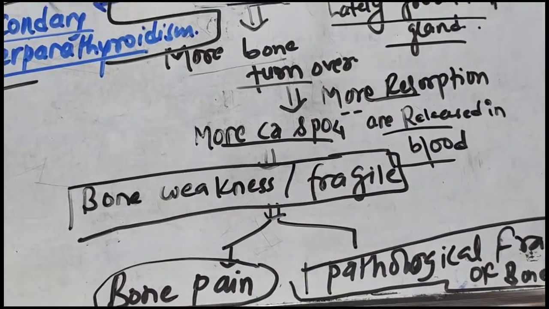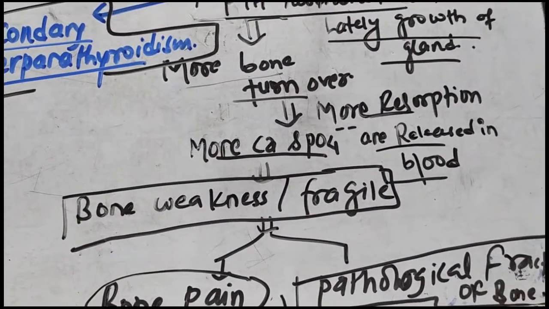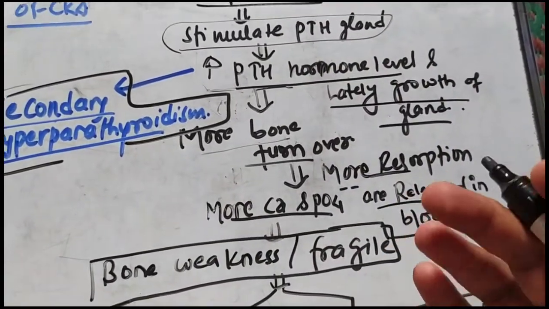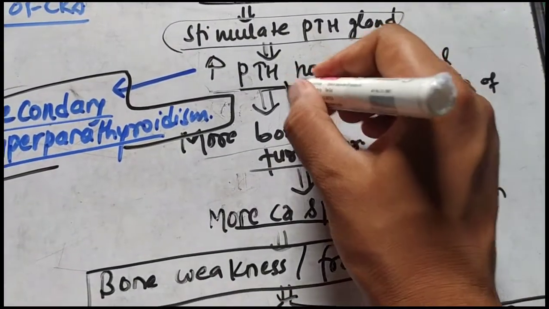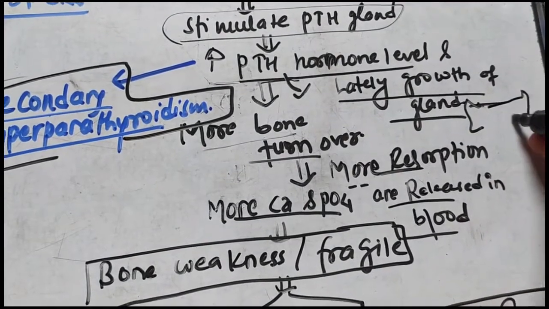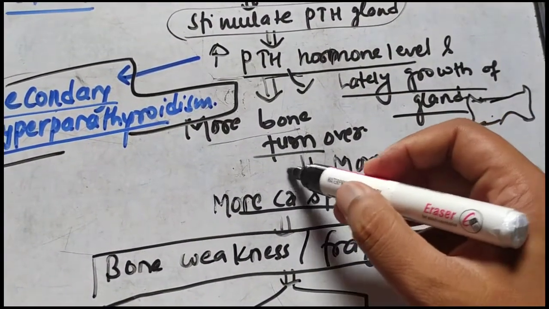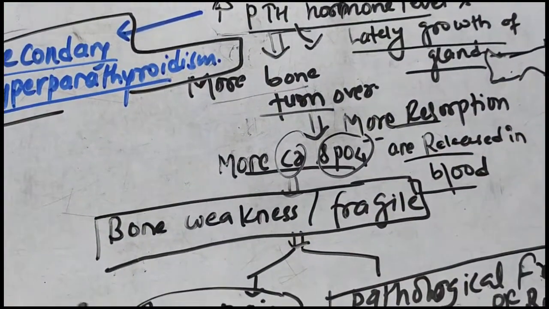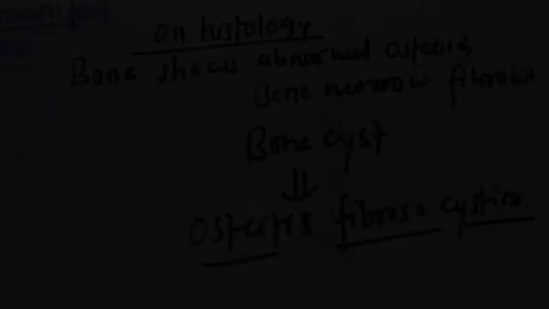So even in a simple trivial type of trauma, you can have a bone fracture, and the reason is that the parathyroid hormone, when it acts on the bone, causes bone resorption, due to which more calcium and phosphate is released in the blood, and the bone becomes fragile, weak, and there will be pathological fracture of the bone.